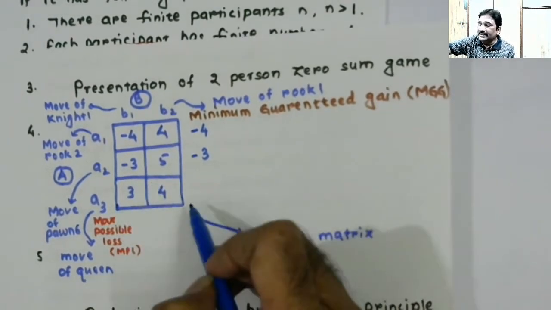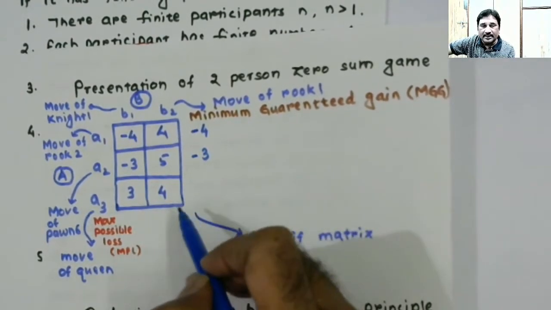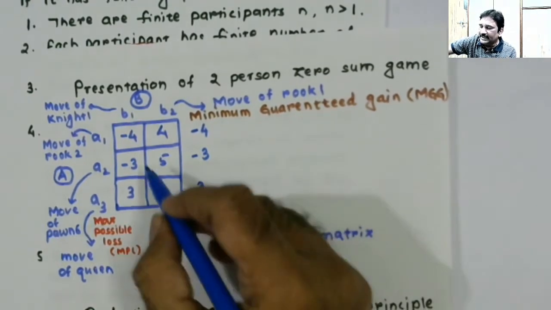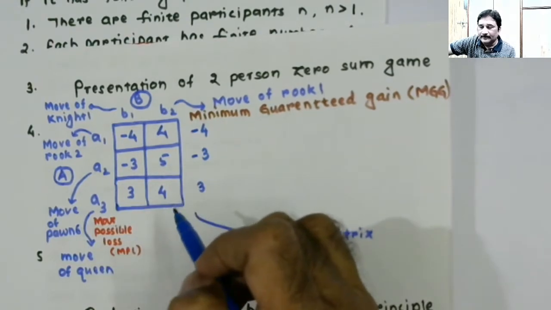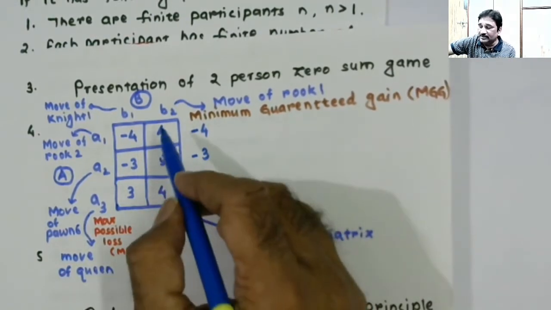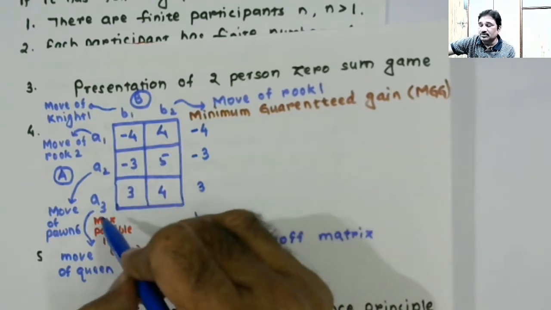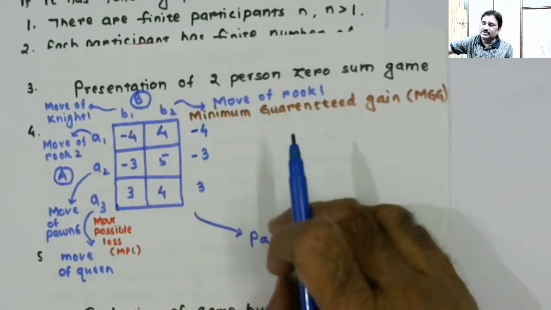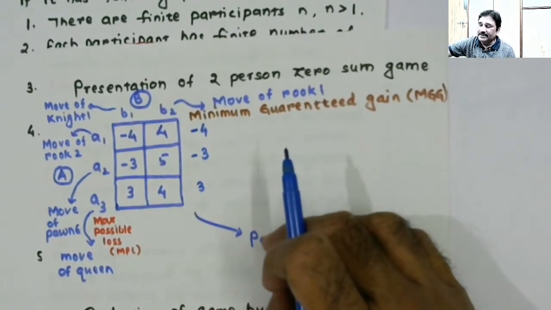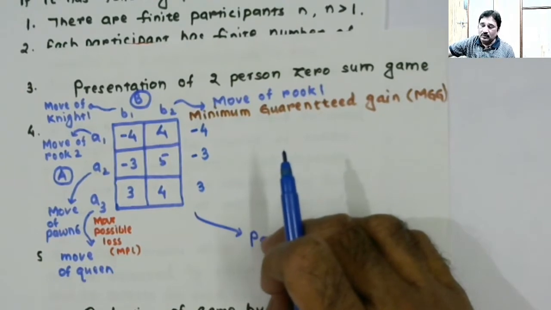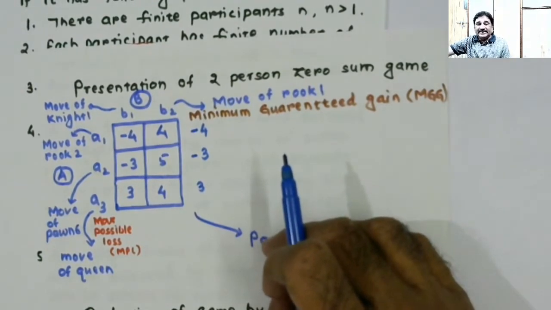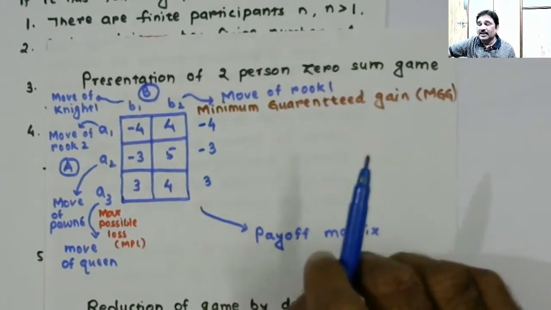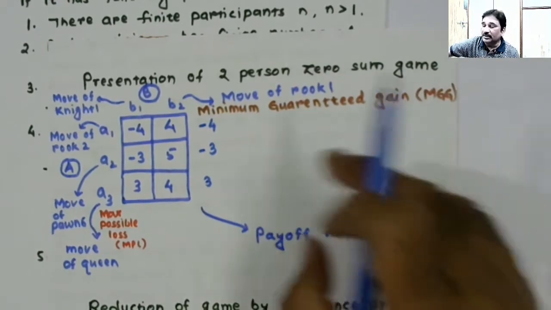So the minimum guaranteed gain if player A plays A3 will be 3 here, because player B will be selecting to play B1. He will not be selecting to play B2 in response to course of action A3 selected by player A. Now that we have thought in terms of the minimum guaranteed gain to player A if he selects various courses of action A1, A2, A3, we can as well think about our competitor player, because all the values are in front of us.